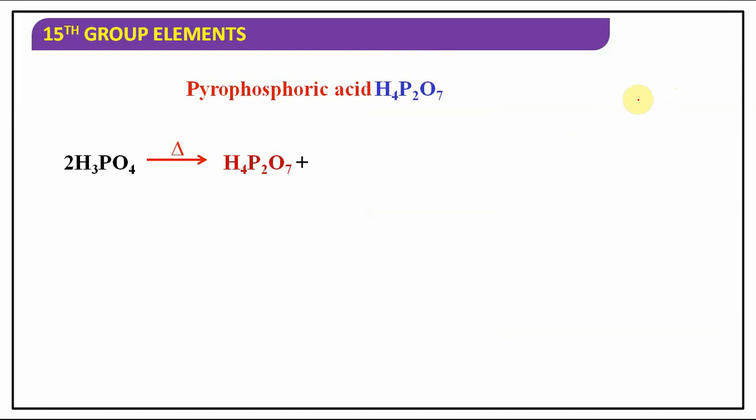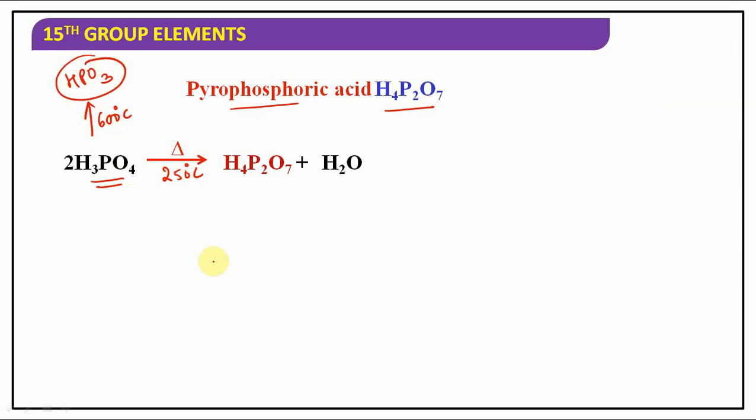So now how can it be prepared? Just now I have told you in orthophosphoric acid properties, pyrophosphoric acid can be prepared by heating orthophosphoric acid at 250 degrees Celsius. If it is heated up to 600 degrees Celsius, it gives you metaphosphoric acid. If it is heated up to 250 degrees Celsius, it gives you H4P2O7, that is pyrophosphoric acid. Understood the point?